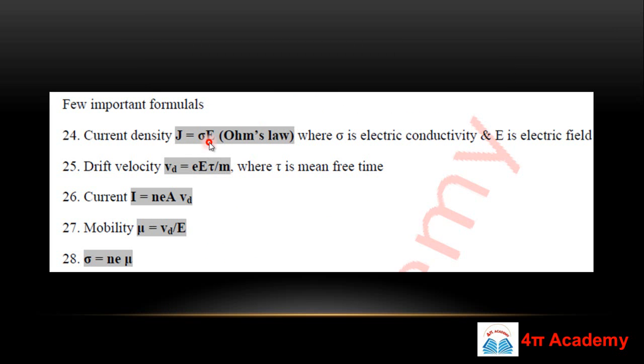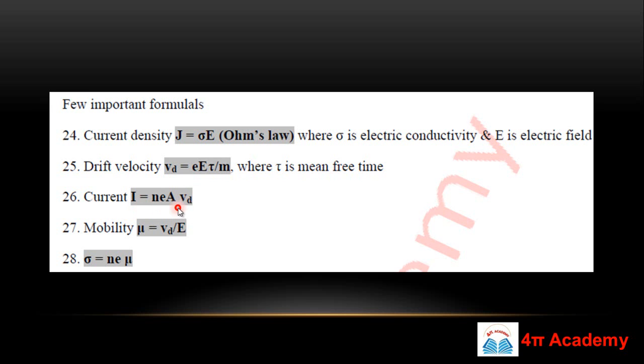You can calculate the current density. This is the relation between current density and electrical conductivity. So J is σE, and drift velocity v_d is eEτ upon m. Here E is the electric field and τ is the relaxation time. The current I you can calculate if you know the drift velocity, so I will be nAev_d.